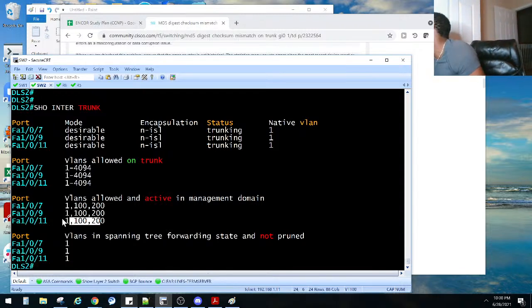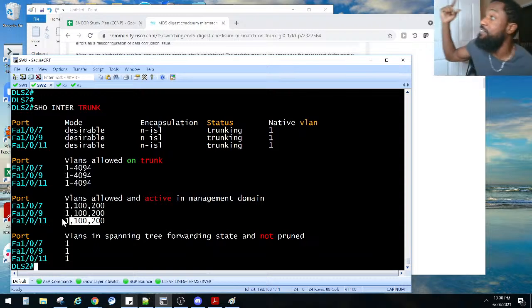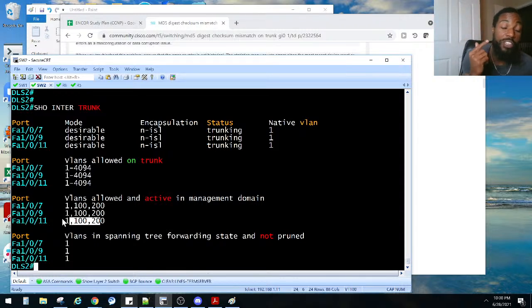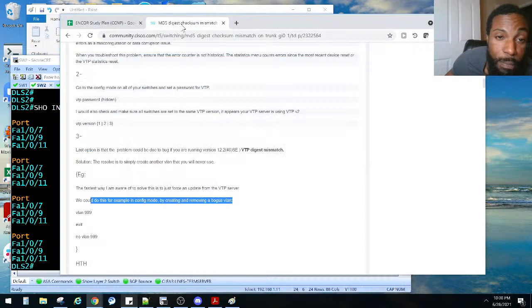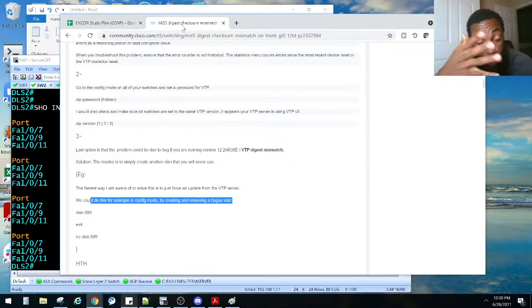Pete said, if that's not it, then multiple VTP server modes could be conflicting. If it's not that, then game over for me. PS, appreciate that, man. But that was the problem. Apparently, this is an IOS bug. And like I said, man, as a network engineer, this is one of the most underrated skills, man. Googling. Y'all see how I ran into this problem? I ran into this VTP domain mismatch error. Tried to triple check on the knowledge that I know, having to check the version, check the domain we're in, check the password, and none of that was the issue.